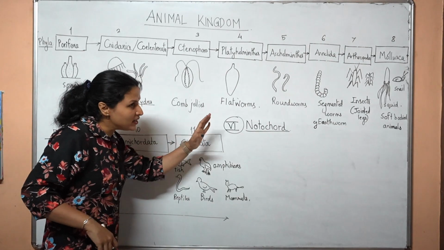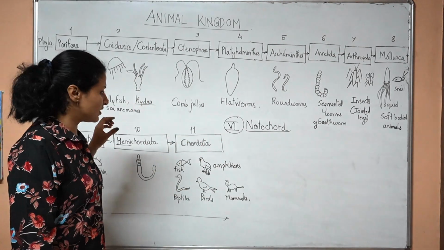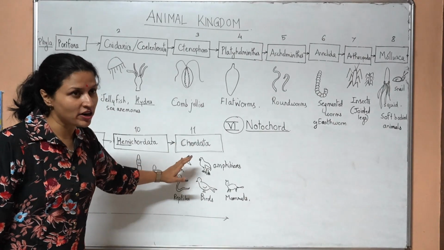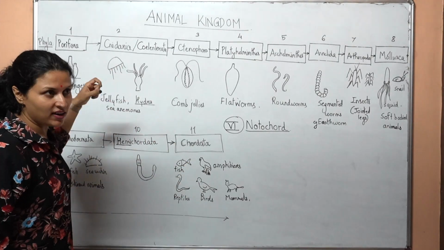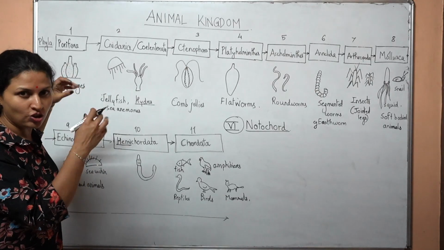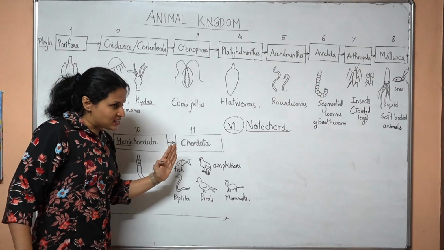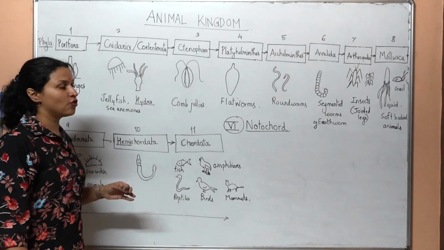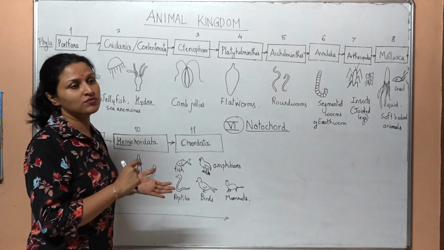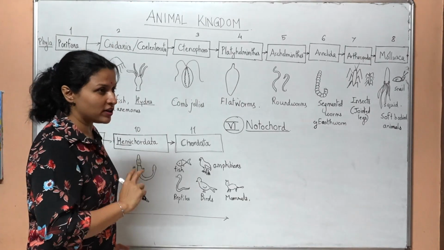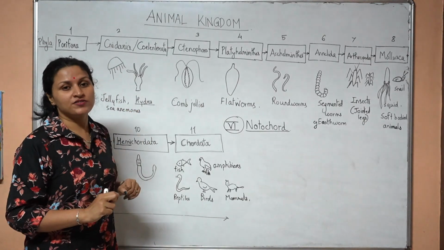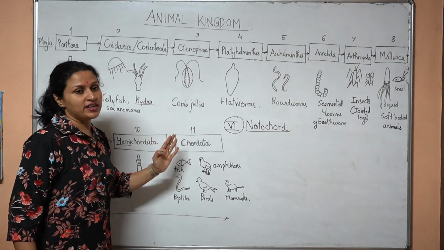The phylum in which the notochord is present is called the phylum Chordata, and these organisms are called the chordates. The rest of the phyla other than Chordata are called the non-chordata. For an organism to be classified into Chordata, there are 4 different criteria: presence or absence of the notochord, the dorsal nerve cord, pharyngeal gill slits and post-anal tail are the 4 different criteria which every chordate satisfies.